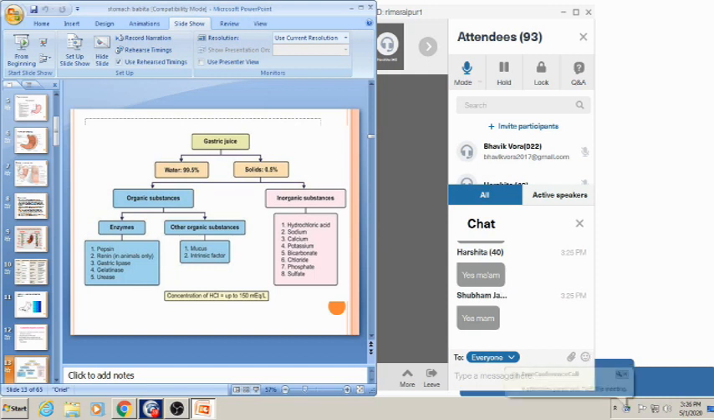Inorganic substances from the oxyntic gland: hydrochloric acid, sodium, calcium, potassium, and bicarbonate from the mucous cells, which buffers the acidic environment of the gastric juice and so acts as a protective function, and chloride, phosphate and sulfate. Concentration of HCl is up to 150 to 160 milliequivalents per liter. Hope it is clear till now.